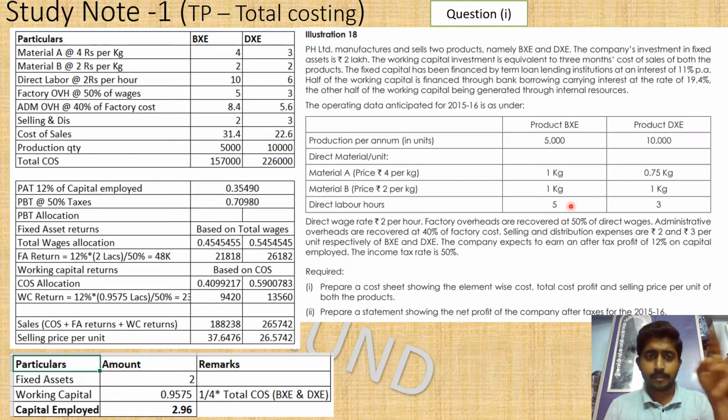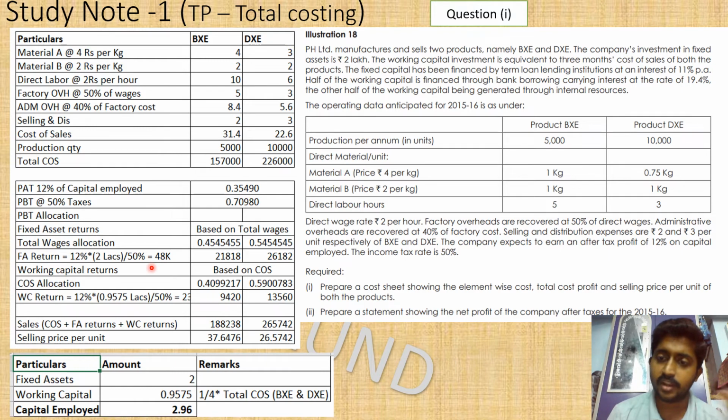The second point where students can go wrong is that factory overheads are 50% and administration overheads are 40% of factory cost. It is not factory overhead, it is factory cost. If you are going in the right direction, the third place where you can go wrong is allocation of fixed assets return. It has to be in the wages ratio. The fourth place where you can go wrong is working capital return. It should be allocated in the cost of sales ratio.